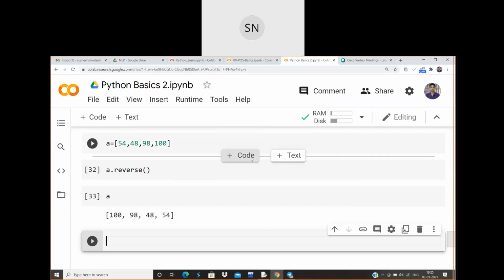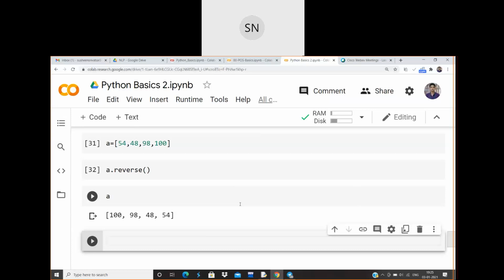Just name one or two that you know. Bubble sort, selection sort. Okay. Bubble sort, selection sort, shell sort, radix sort, quick sort. So n number of sorting techniques are there.